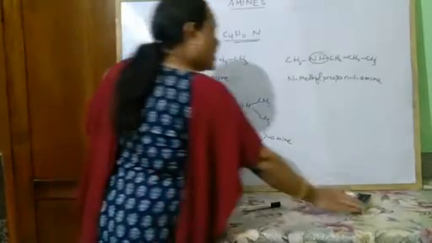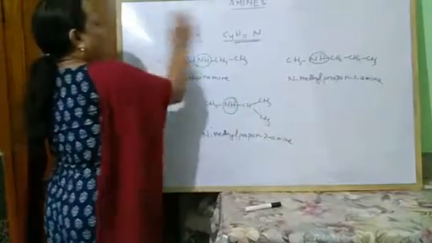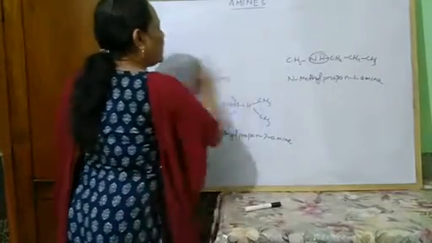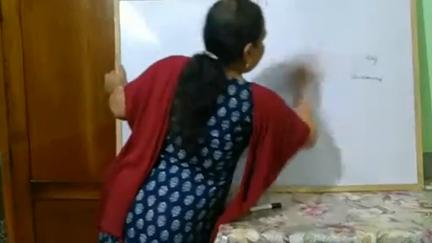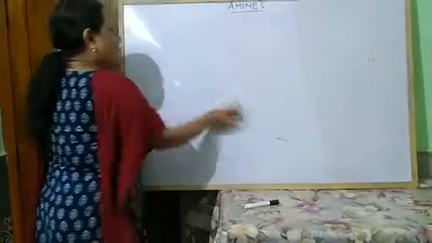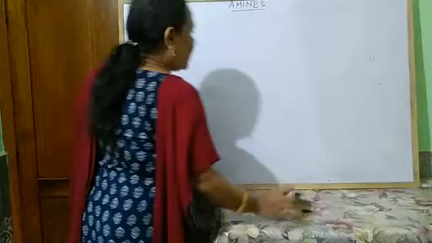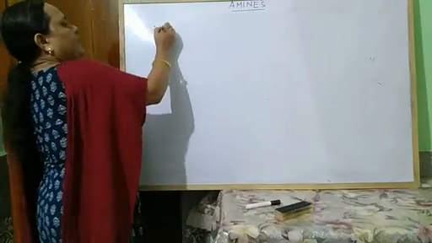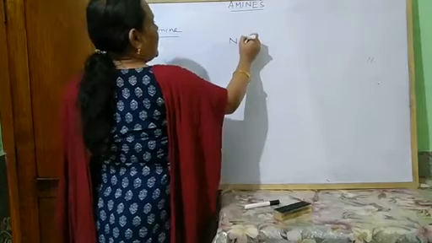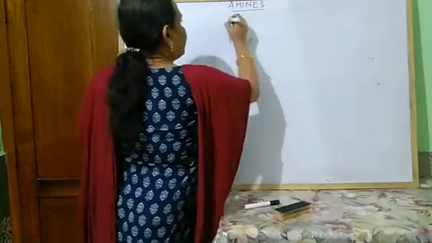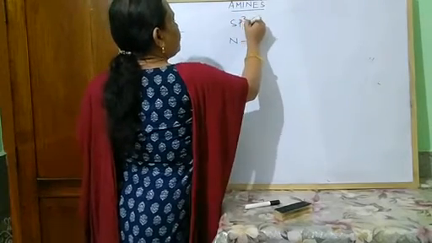Next, what is the structure of amines? In amines, like ammonia, the nitrogen atom is sp3 hybridized.